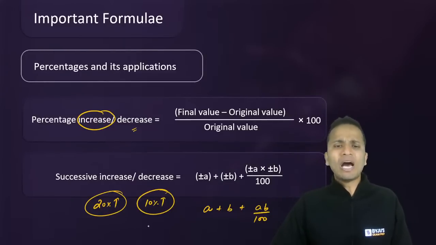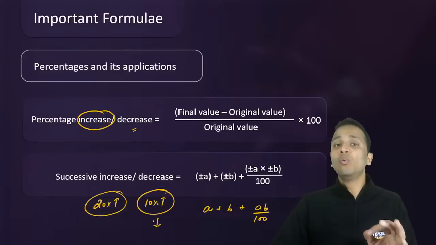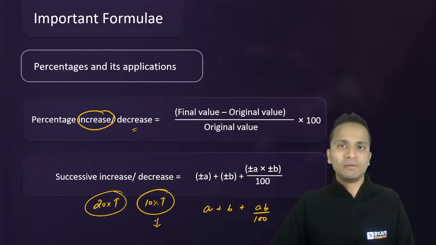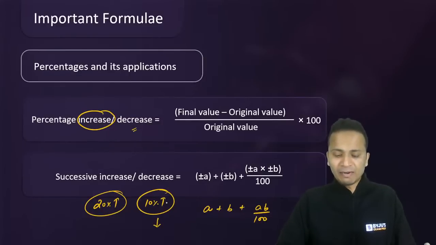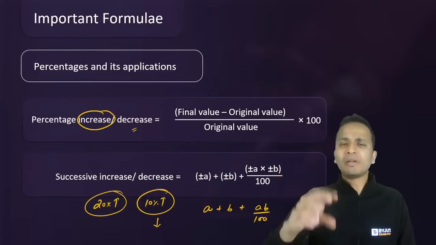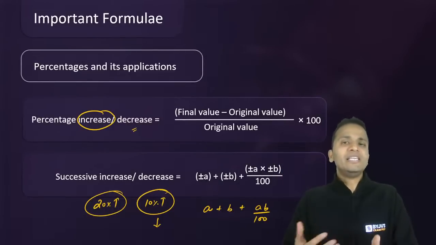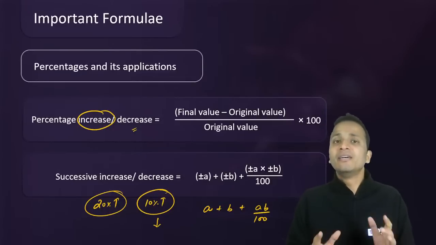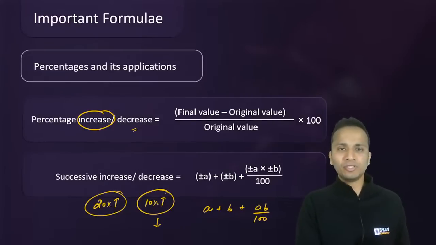But in case you have a percentage decrease, then the value of that particular variable will be negative, and you have to be careful while using this formula. Now one common mistake that people make is they commit a mistake in writing plus and minus signs. So for a decrease, they also put the plus sign, and they end up getting the wrong value of the net percentage change.